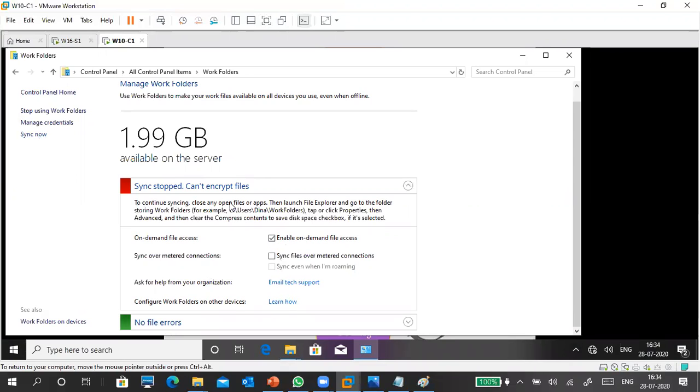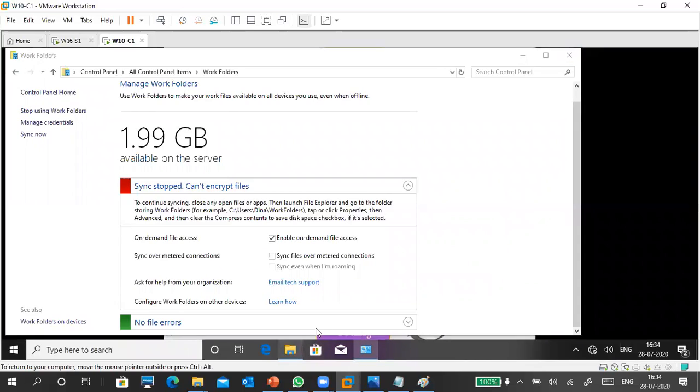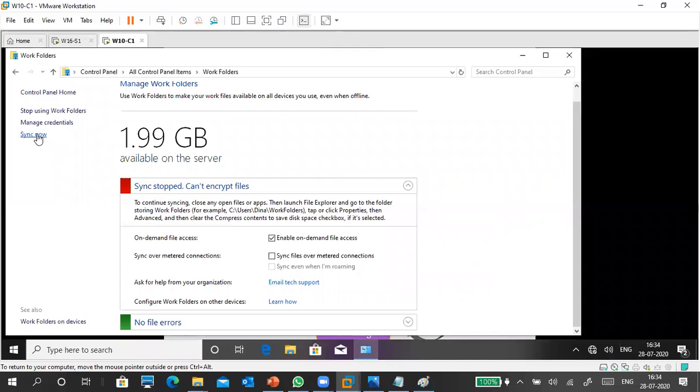Okay, to continue things. Okay, maybe I'll close this Explorer. Now, can we sync this one? Sync now. Manage credentials is not, but it is working, so I don't want to touch it.